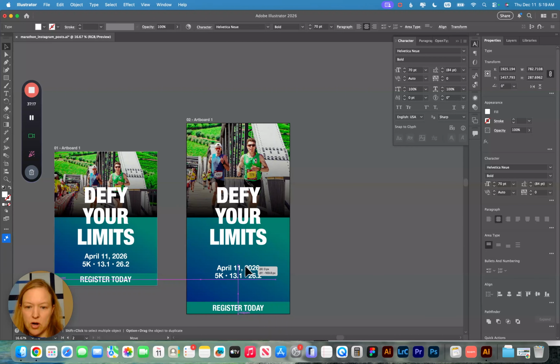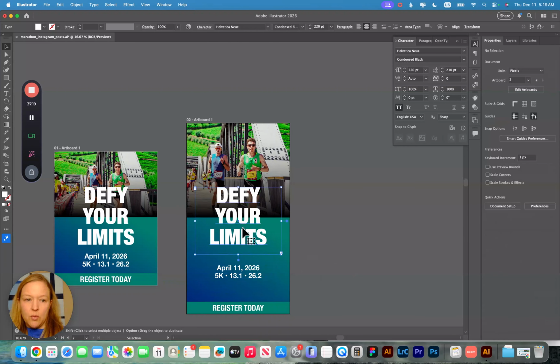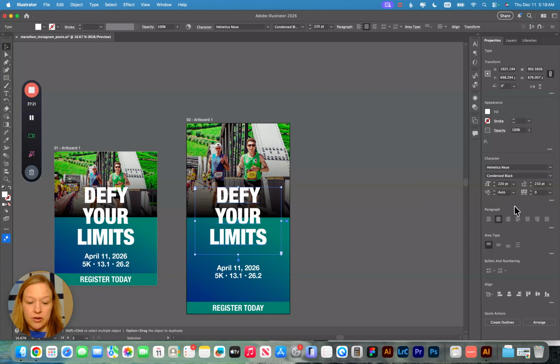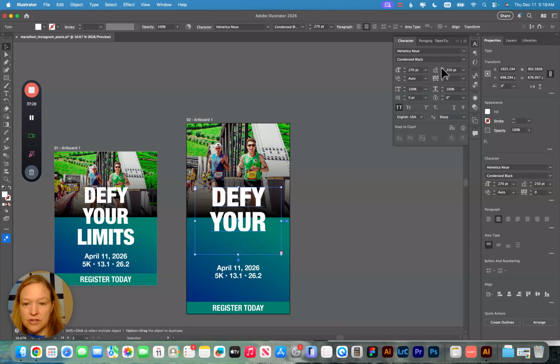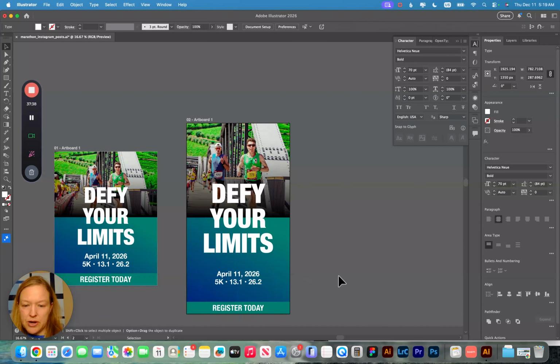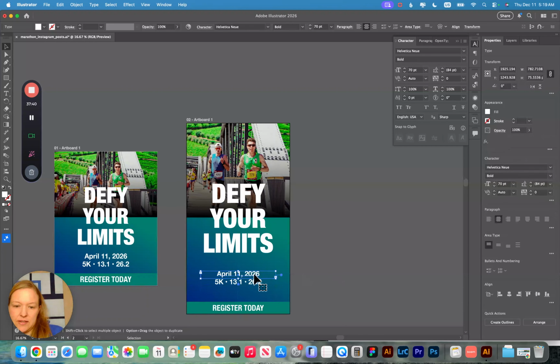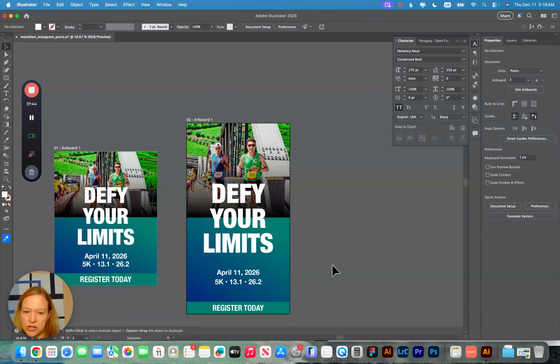And at this point, we can move our text up. We also have more space here, so I could also increase the font size of my headline, just that leading. And this feels pretty nice. I might just give this a little more space. So we have our date and our distances and then the register today.